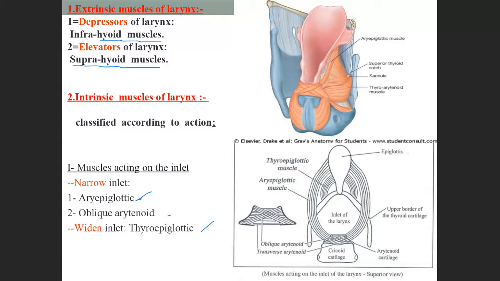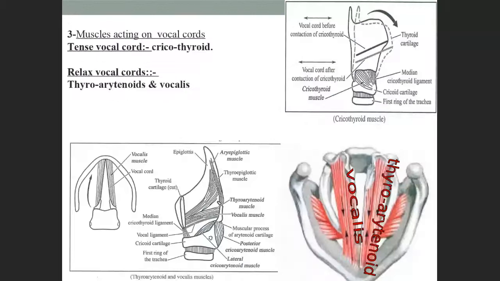When you are asked to write the intrinsic muscles, you can write any muscle. There are some other muscles also. All these are intrinsic muscles.